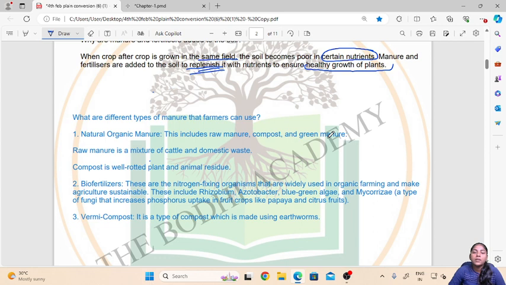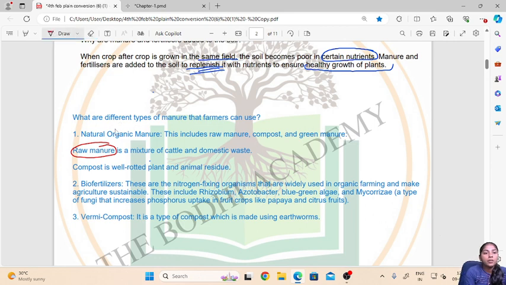When the cattle dung and domestic waste are mixed and directly used in the field, it is called raw manure. Then compost, as I have already said, is the rotted plant and animal residue. It is when the organic waste, the plant and animal residue, is completely decomposed by decomposers. So compost is the well-rotted